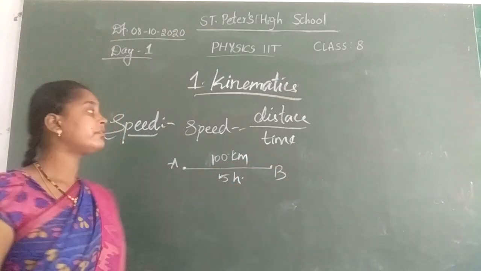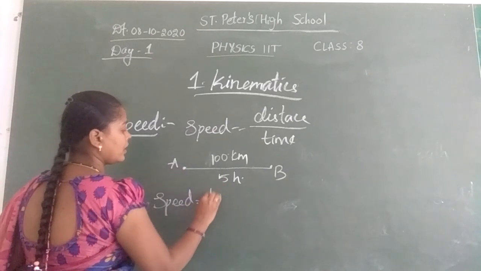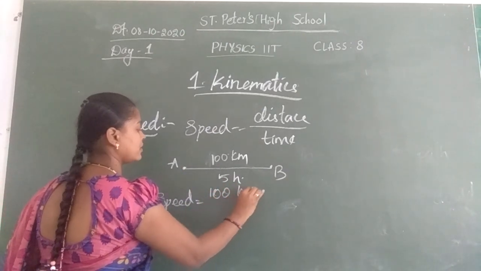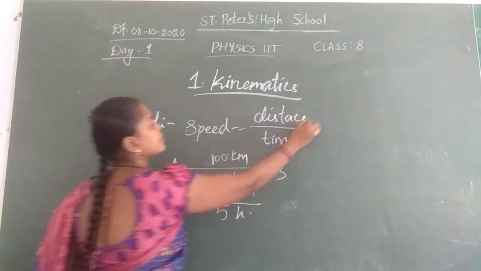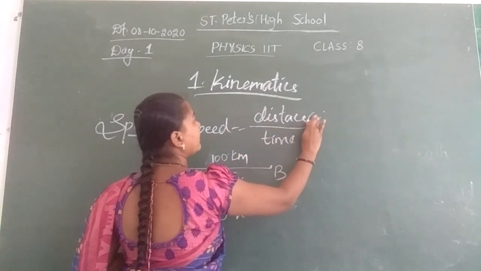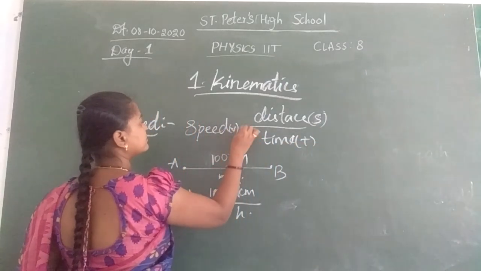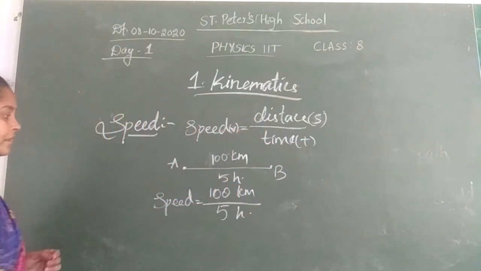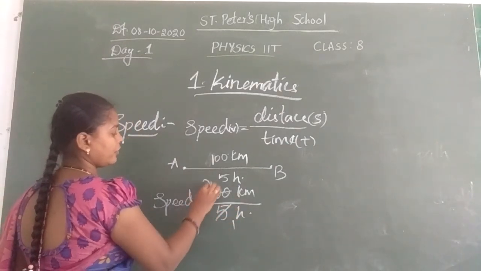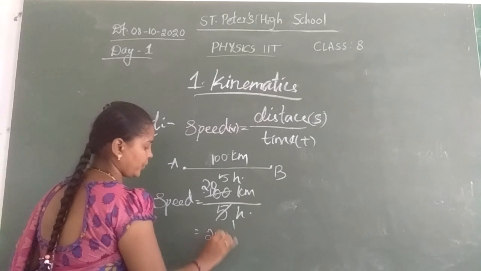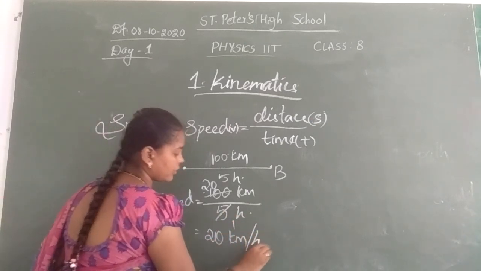That is its speed. How will we find it? Speed equals how much distance? 100 kilometers by time, 5 hours. Time is denoted by T. 5 times 20 is 100, so the answer is 20 kilometers, and we have nothing else, only 1 by hour.